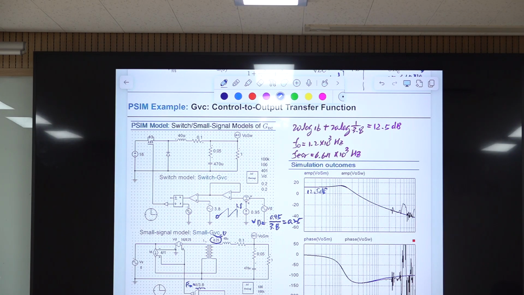And this frequency was previously 1.2 kilohertz, and this frequency is 6.67 kilohertz. Okay, so they match with our small signal analysis. Of course they should match, because we went through the small signal modeling, small signal analysis and computational method.